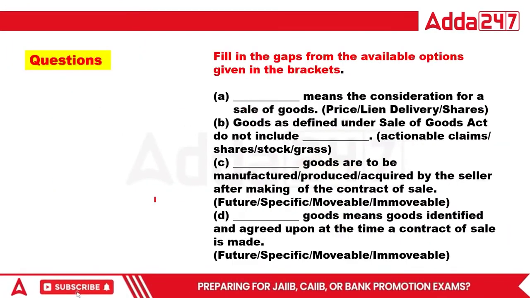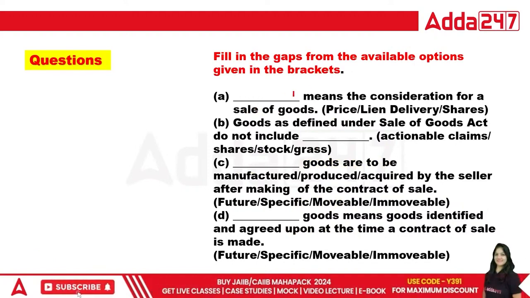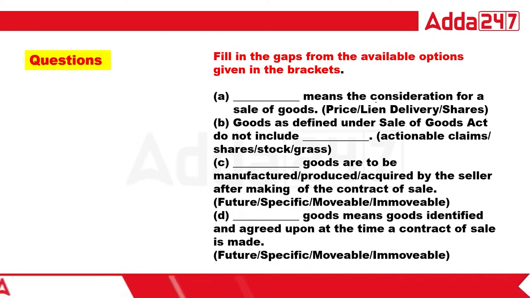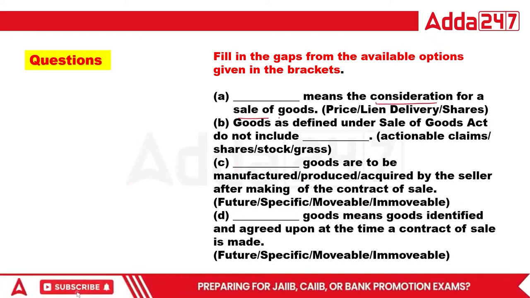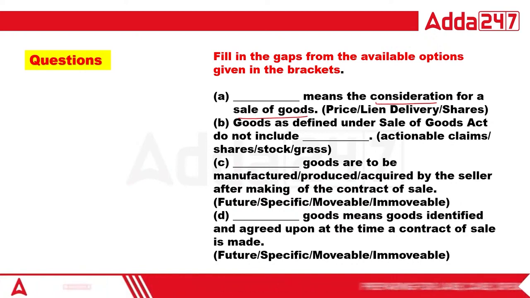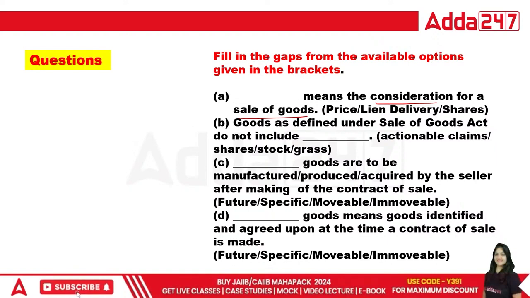Number 1 question on the screen is the first one. Dash means consideration for sale of goods. What is it called? Price, delivery, or share.